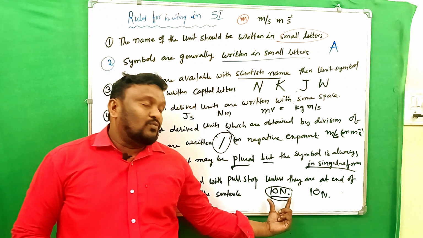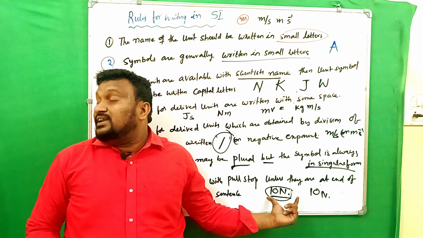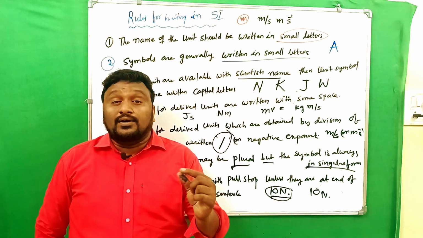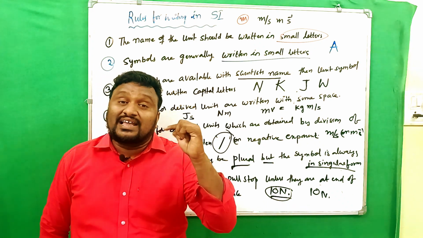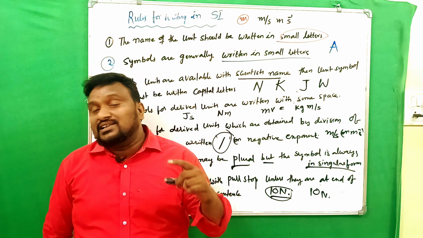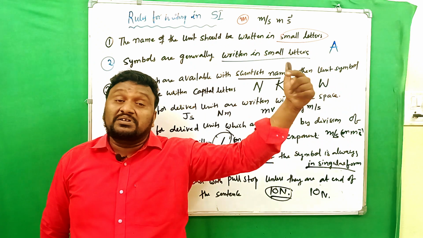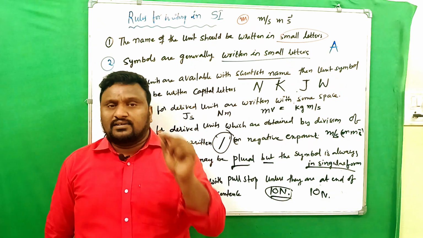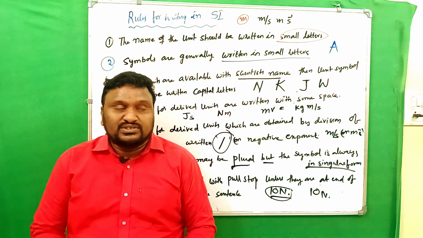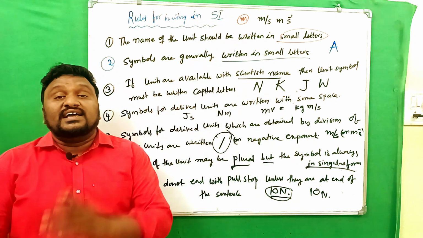Here, while we are writing the particular unit in the middle of the sentence, don't keep any punctuation marks like full stop, comma, semicolon, like that. But while the sentence is closing or ending with the units, then you have to give the full stop, no problem. So these are the rules to write the SI units.